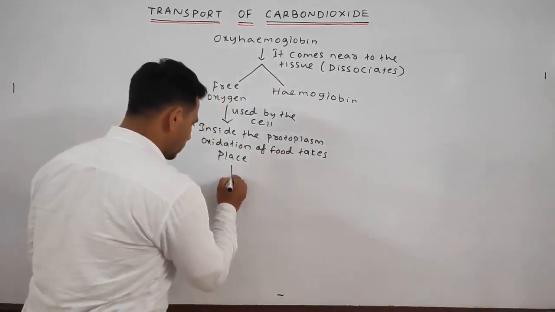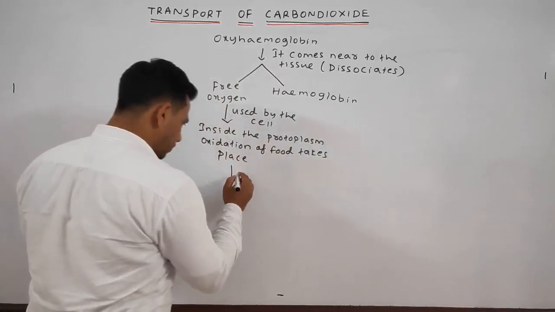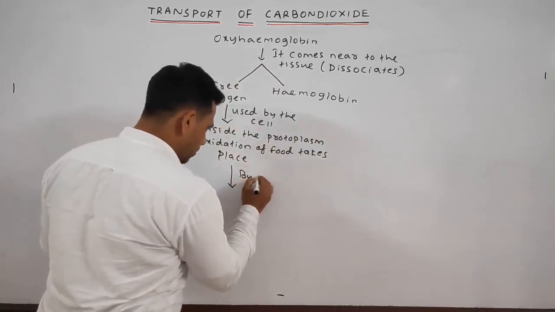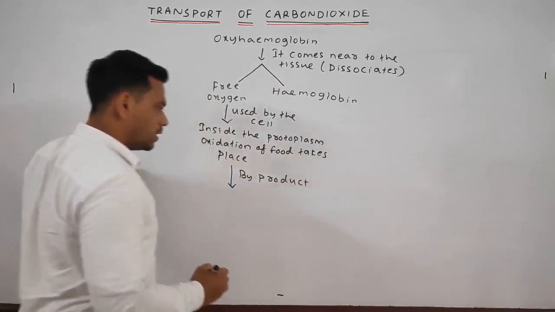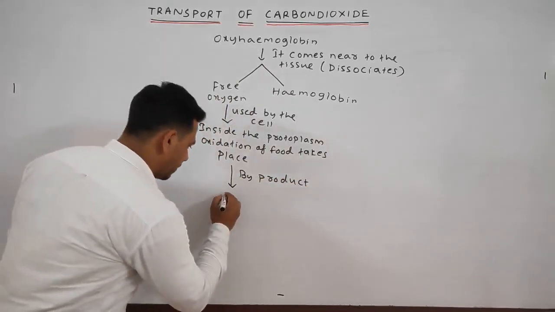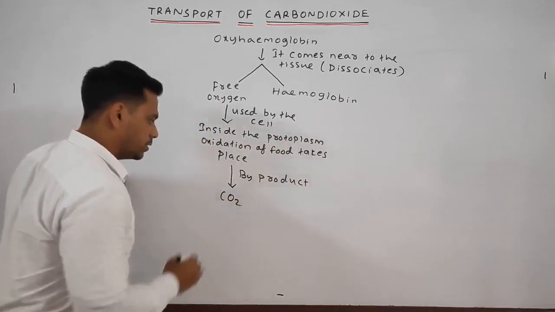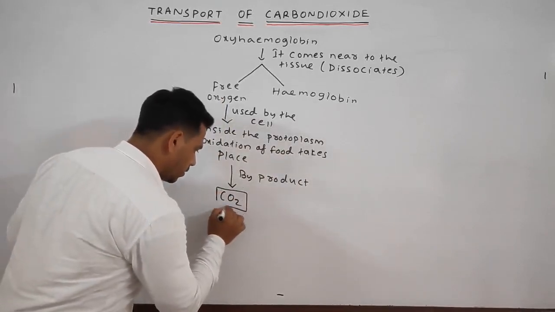As a byproduct the CO2 is liberated. Okay.